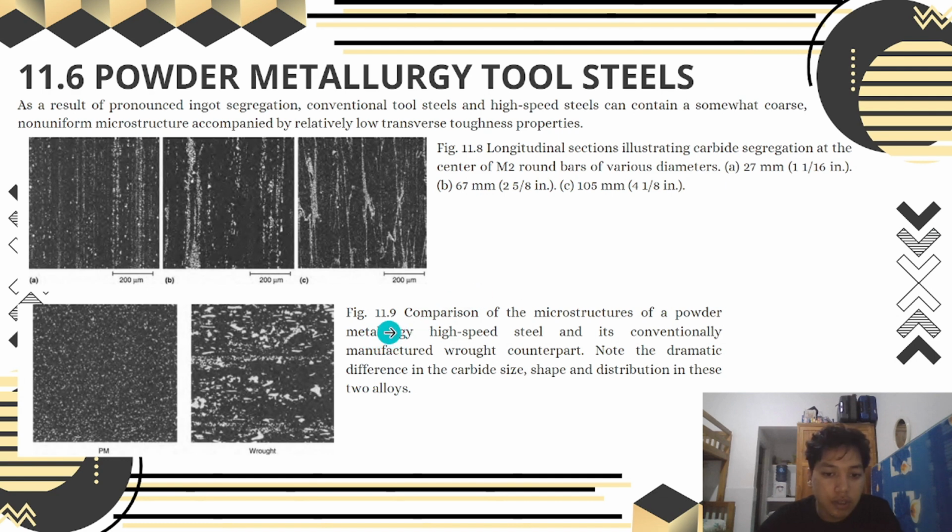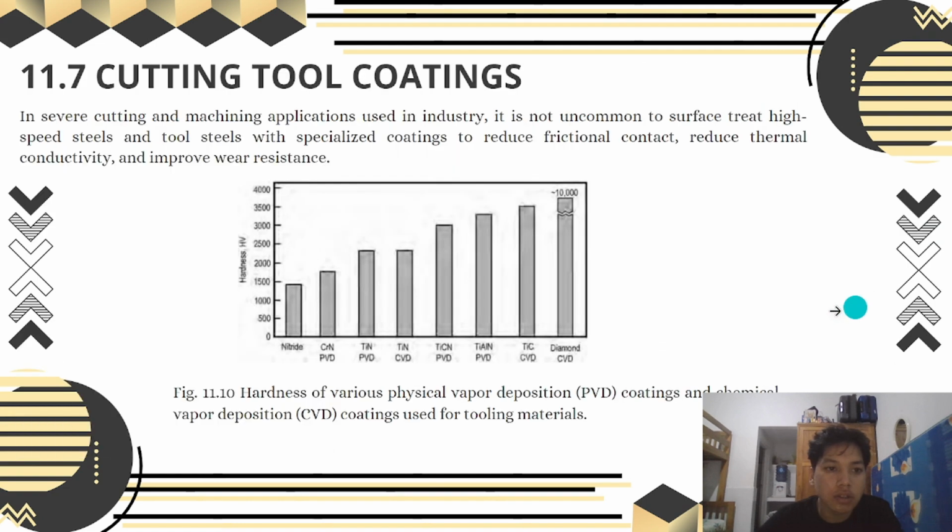Figure 11.9, comparison of the microstructure of a powder metallurgy high-speed steel and its conventionally manufactured counterpart. Note the dramatic difference in the carbide size, shape, and distribution in these two alloys.